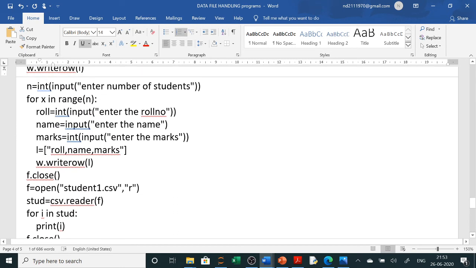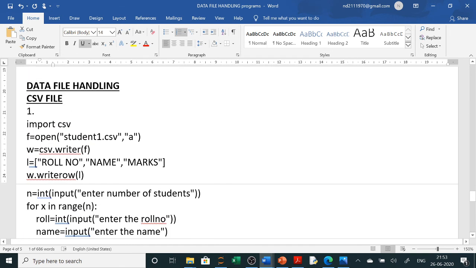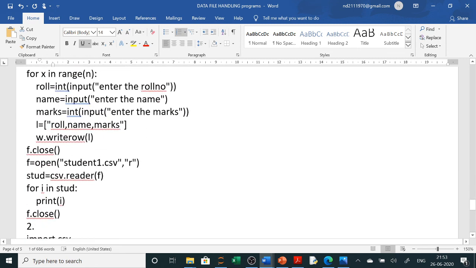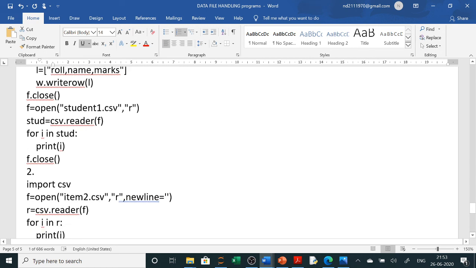Here you can see for writing we use the writerow function, taking and writing one row at a time. Or directly you can use import csv, then open a writer, and using writerow you write rows one by one. Same way, using the reader function, you will read the complete data and print it row by row.